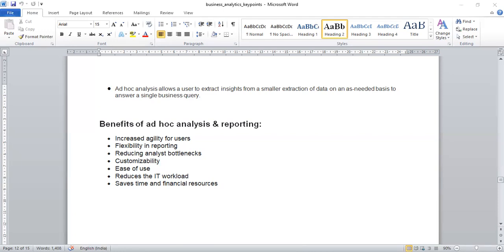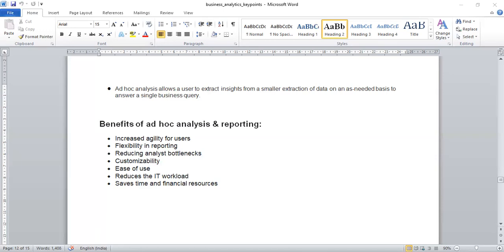Ad hoc analysis and reporting advance business decision making and reduce IT workload, because you can use BI tools. People across your enterprise can gather and examine data to answer specific business questions as needed.